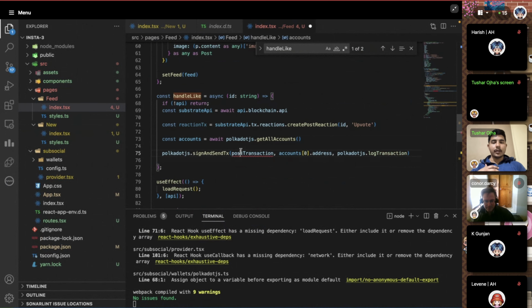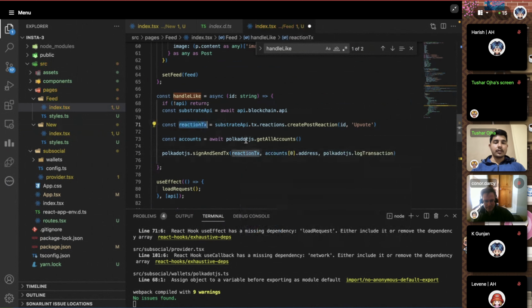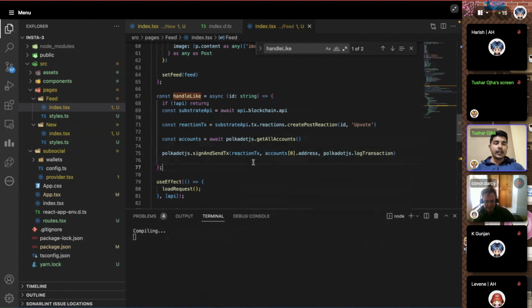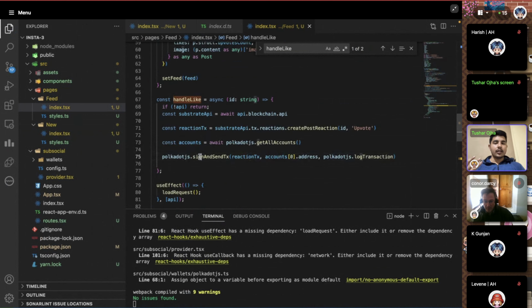Import it. This is the actual transaction, this particular transaction. So whenever someone is going to click the like button, it is going to use the SDK to call the method create post reaction and use this ID and the upvote. That means like, and then it's going to call the wallet again, and the wallet will use the address, and this is going to ask the user to go and sign the transaction.